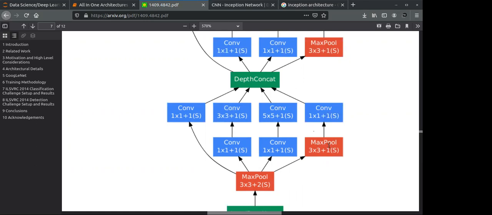If you compare computation, why are we not doing this and why are we doing this? It is computationally a bit expensive, not too much, but we can afford this because we don't want to lose information.